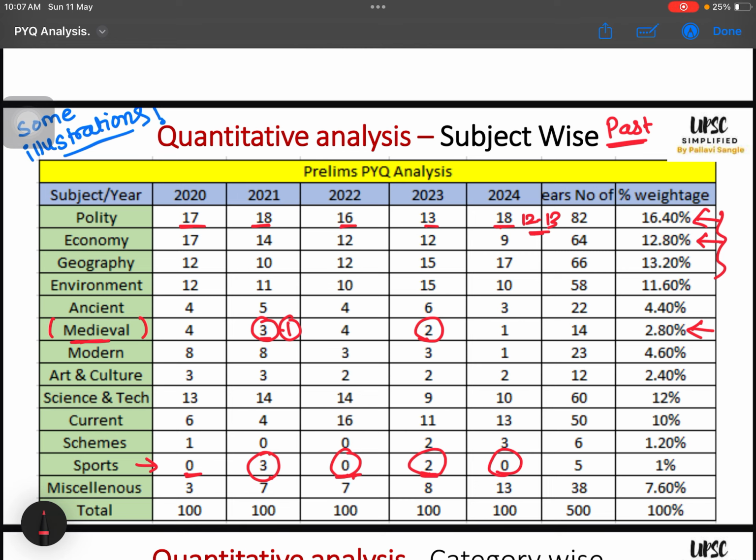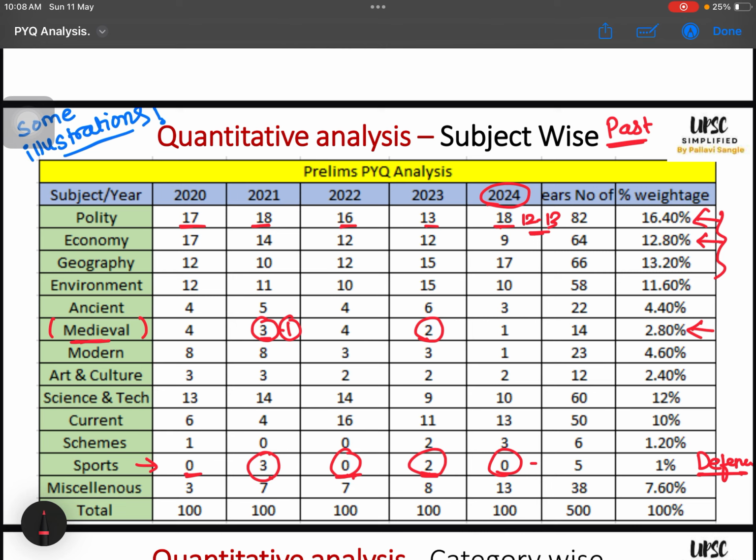So in 2025 they might ask, we don't know, because in 2024 we had some of the major events in sports, like Olympics happened, chess tournaments happened, cricket tournaments happened. So one might prepare some sports questions or 1 or 2 pages of sports notes for 2025, right? So some Olympic facts one can go through, like that. So if we can see this, we can be prepared for 2025, and we can devise our strategy. Same goes with those defense questions. They have started asking some defense related questions in recent years, so I'll prepare them.